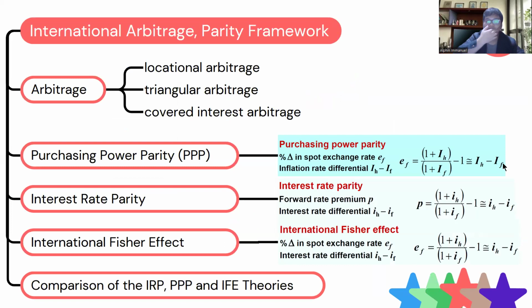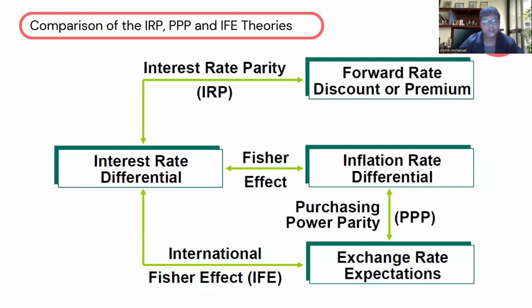Next is international arbitrage. We differentiate arbitrage into three types: locational arbitrage, triangular arbitrage, and covered interest arbitrage. Arbitrage is also affected by three theories that we learn. The first is purchasing power parity or PPP. The second is interest rate parity. The third is the international Fisher effect. To be clearer, we can see this figure.